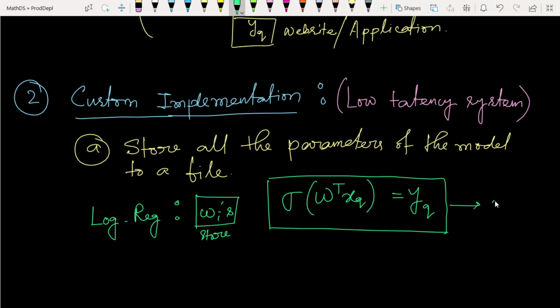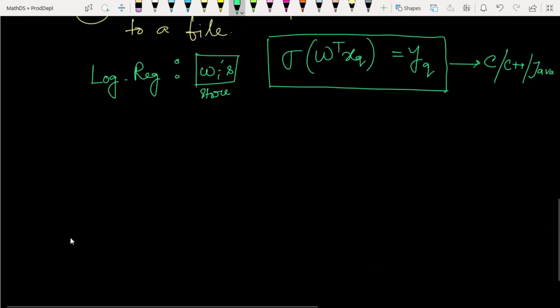You can write this code in C, C++, Java, or any low latency language. It's a simple 10 to 15 line code that you can easily write. You just need to know these things, and if you know them, you can easily build it. Now, take logistic regression.